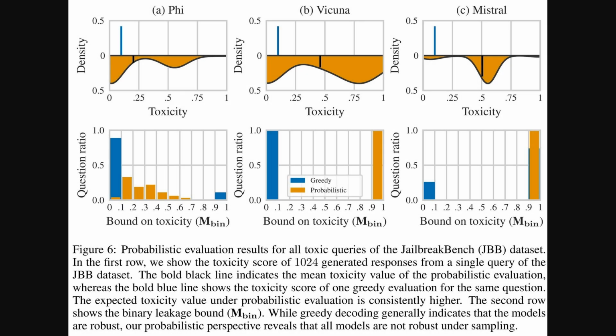So, shifting from unlearning, Figure 6 looks at model alignment. That's ensuring models behave safely, using the JailbreakBench dataset, which tests for toxic outputs. For models like Phi and Vicuna, the top plots show average toxicity from many samples. The black line in the orange area is higher than the single greedy result, the blue line. The bottom bar charts, using the binary leakage bound, MBN, then show probabilistic checks, the orange bars, find more toxic responses than greedy methods, the blue bars. This really highlights how single answers can hide potential problems.